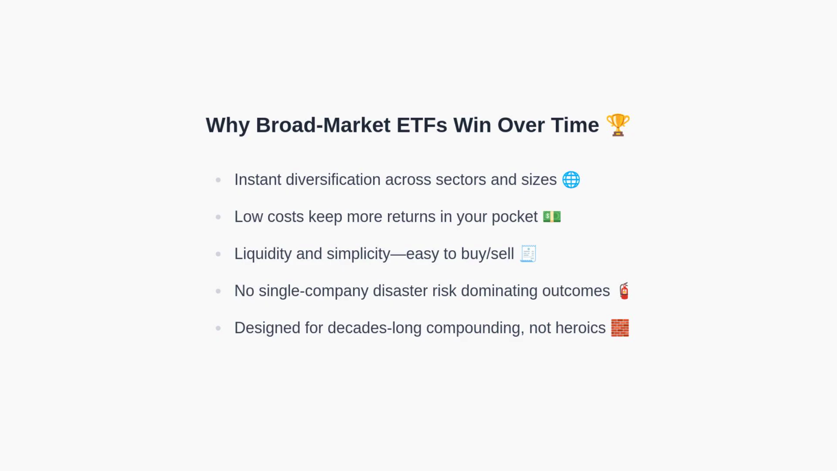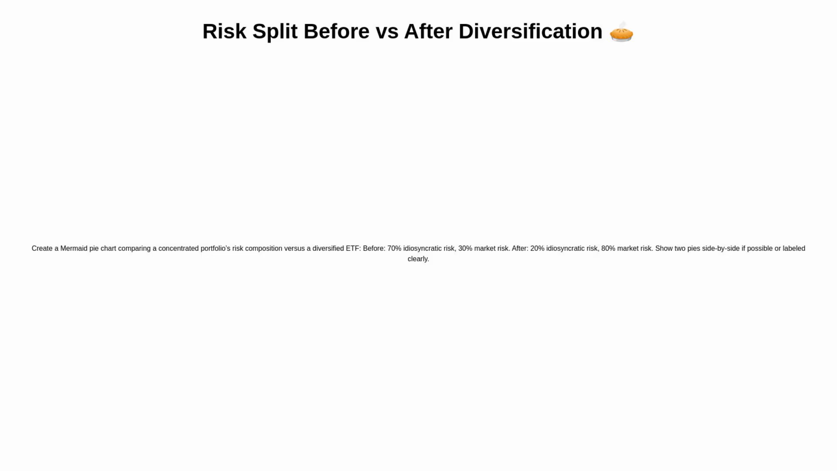With the rationale set, let's quantify risk reduction visually. This pie visualization contrasts the risk mix. In a concentrated setup, a large portion of risk comes from idiosyncratic, company-specific drivers. After moving into broad market ETFs, the idiosyncratic component materially shrinks, leaving mostly market risk, which is typically more rewarded over time. This highlights how diversification reduces unrewarded risk.